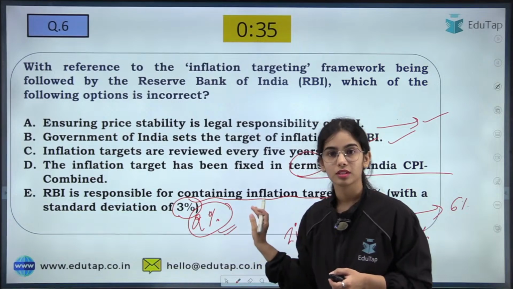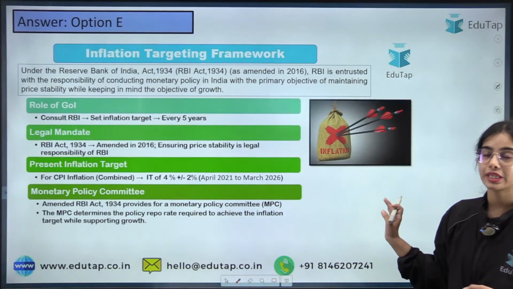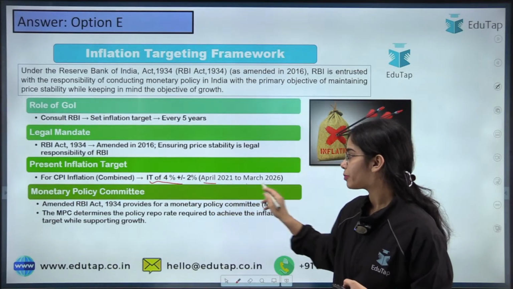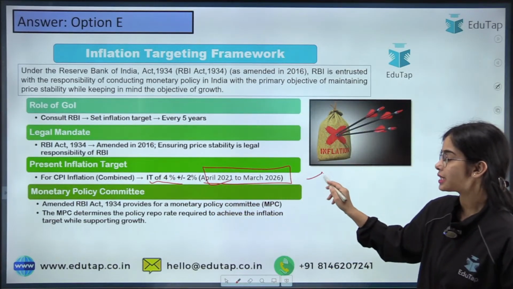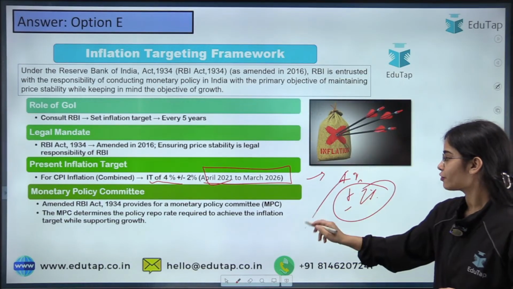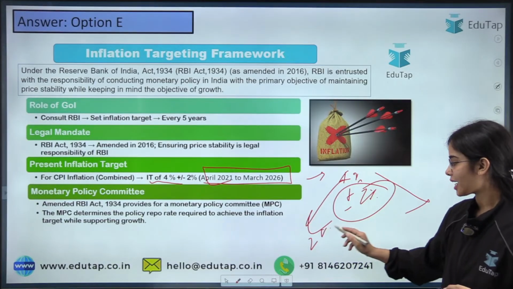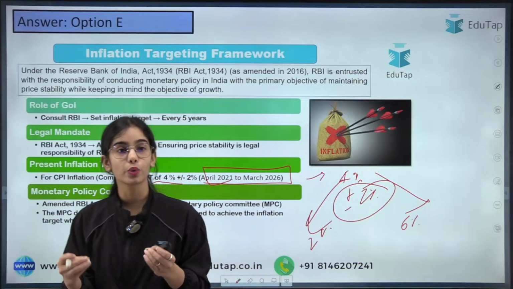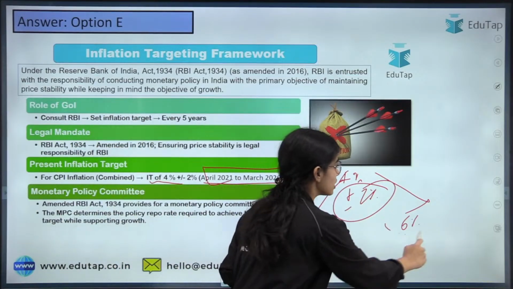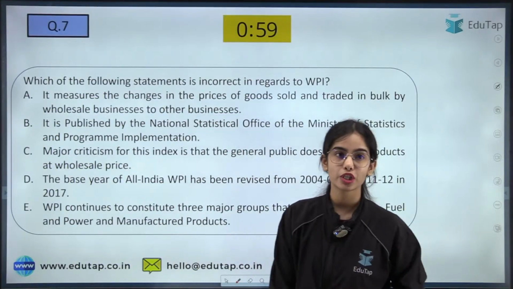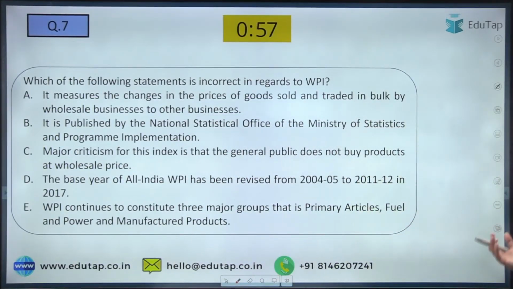Got it? Clear now? The inflation targeting framework says that the inflation target for April 2021 to March 2026 is 4% plus minus 2%, that is within the range of 2% and 6%. So what is the lower tolerance level? 2% is the lower tolerance level and 6% is the upper tolerance level. So this is the idea. Now coming to the next question. This is regarding the wholesale price index, the WPI. So try to answer this question now.